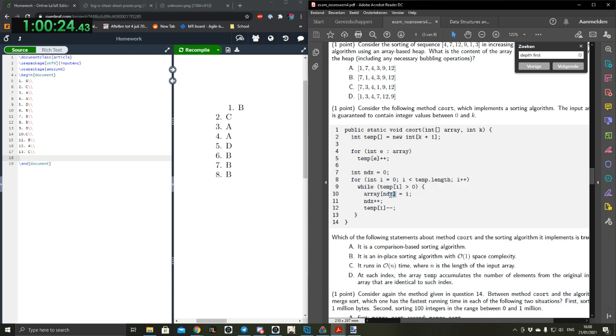Since it probably doesn't, we know that this thing only gets executed n times. So lines 3 and 4 are n times, and 7 to 12 is n times. So a total of 2n-ish. If I had to do an actual analysis of this, I would just call it T(n) is 2n plus c, or technically 2n times c1 plus c2, something like that.